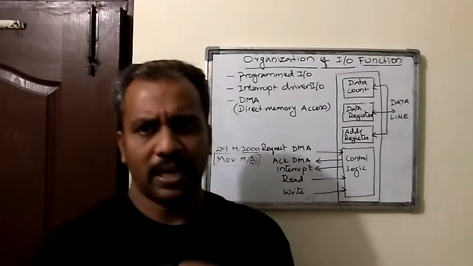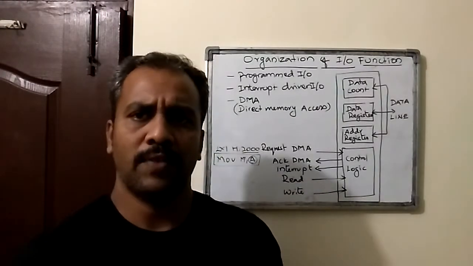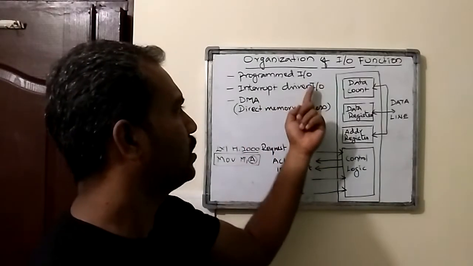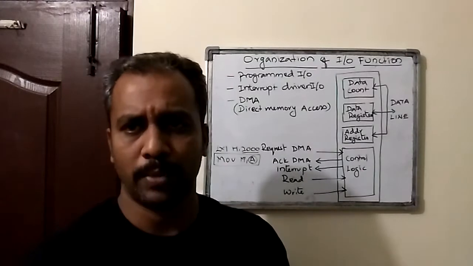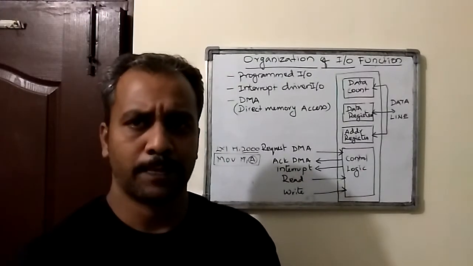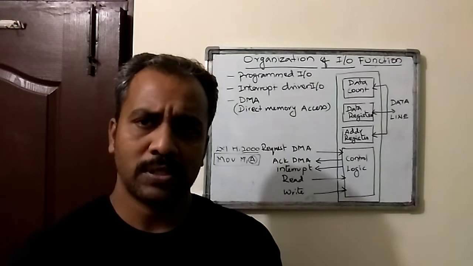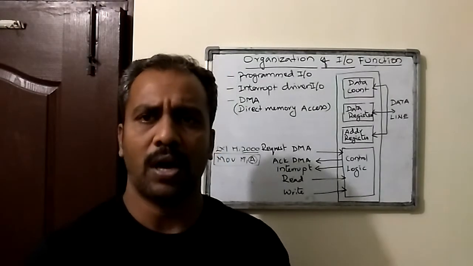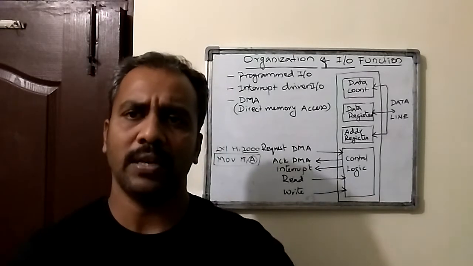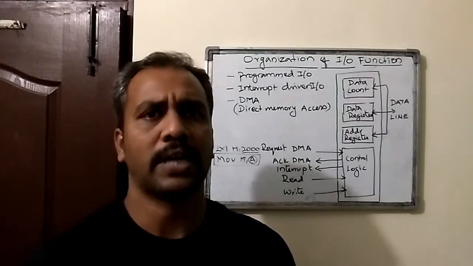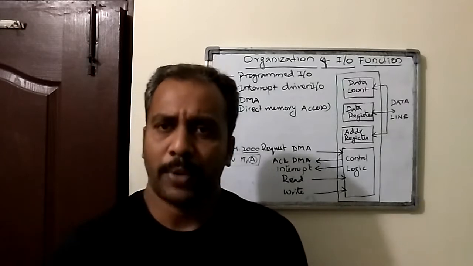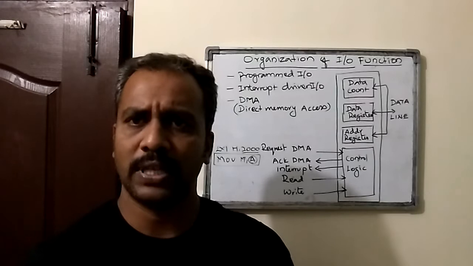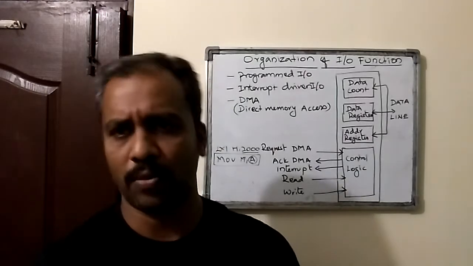So now here there are two possibilities. Whenever it goes for handling this IO by the interrupt driven IO method, there are two possibilities: either the process may go into busy wait, or the process may be in execution. So how can it be decided? The particular instruction which requires IO operation will be checked whether it is blocking or non-blocking.